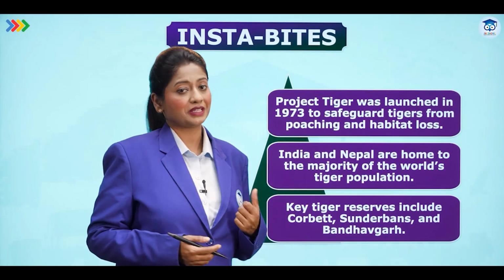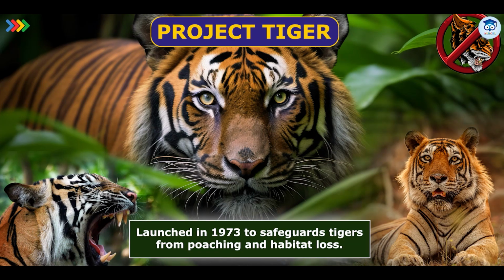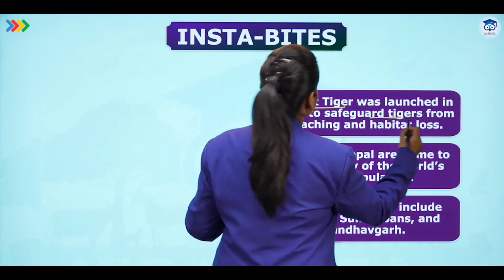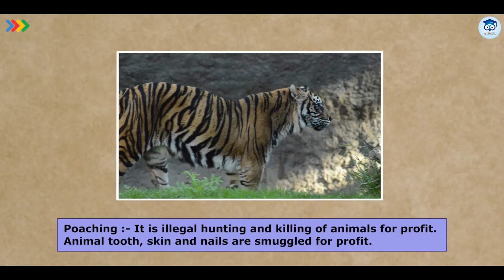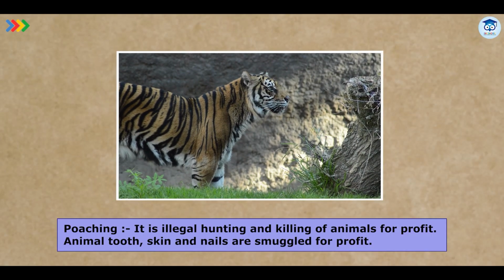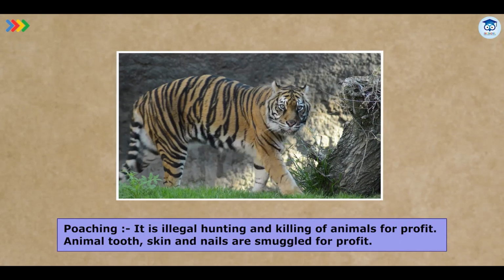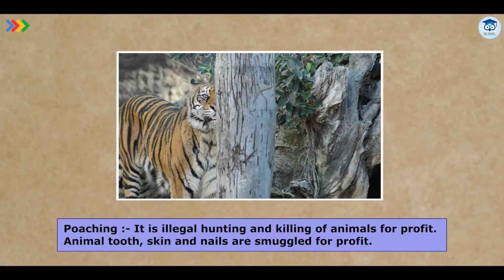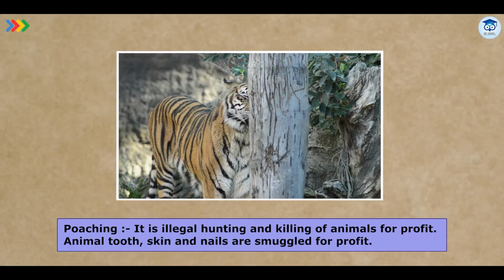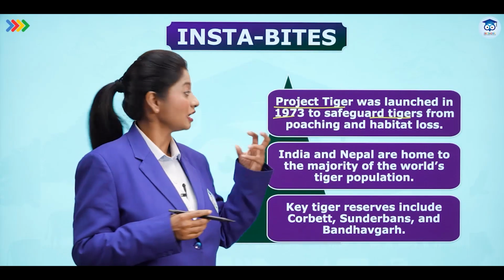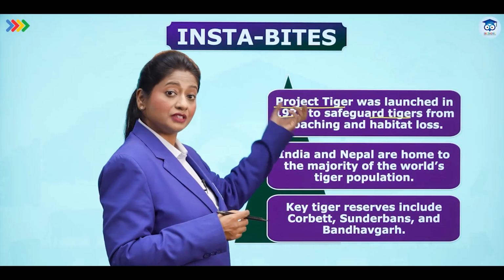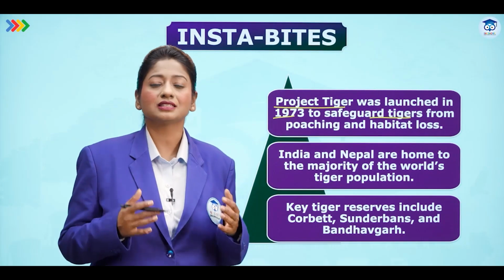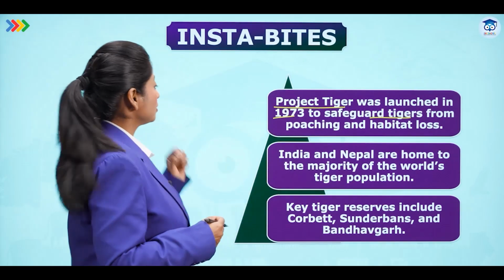A little bit more information through Insta Bites. Project Tiger, very important and apparently a very successful project, was launched in the year 1973. This was done to safeguard tigers from poaching and habitat loss. Poaching is the illegal shooting or trapping of wildlife for gain or profit. This was constantly happening, and because of this the number of that particular species definitely went down. But after the initiation of this project, we have improved this, and we are now on a higher scale, right?